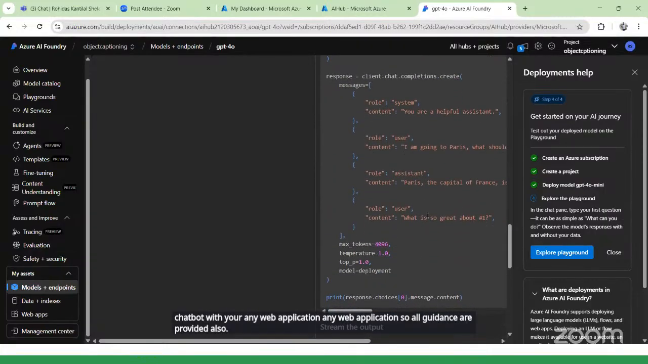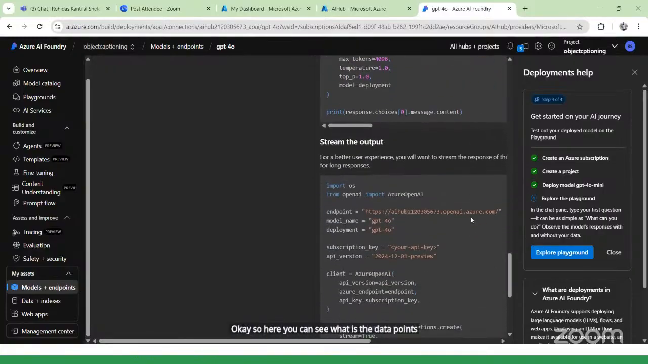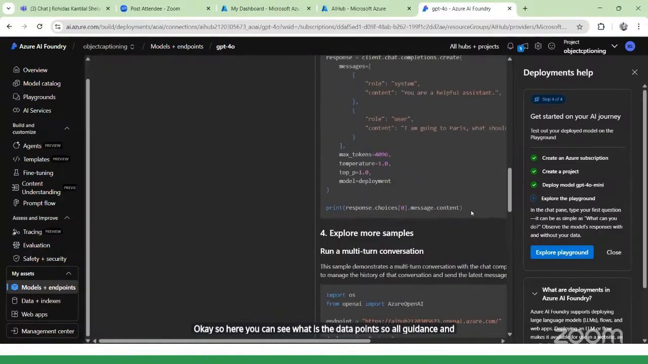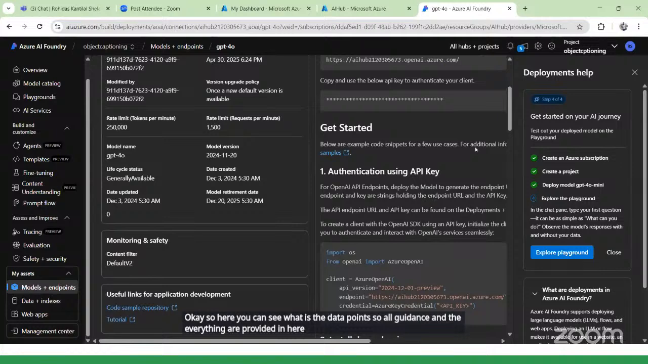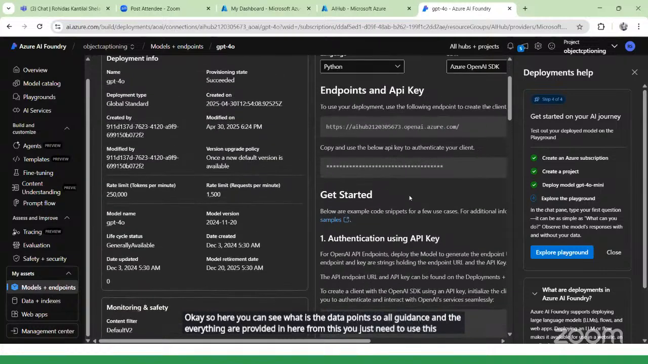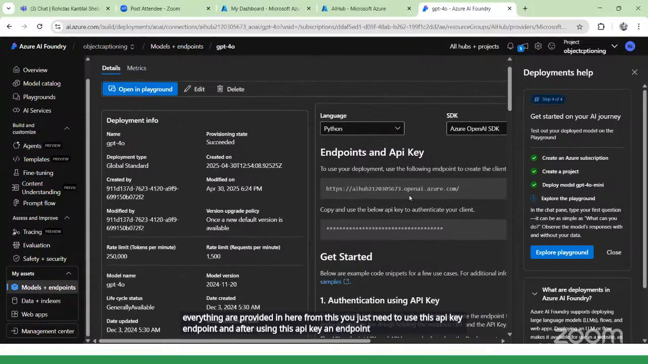So here you can see what is great about this. All the guidance is provided here. You just need to use this API key and endpoint, and after using them, you can implement them into your projects and use the chatbot in any application that you want. Once this is done, now what do we do?